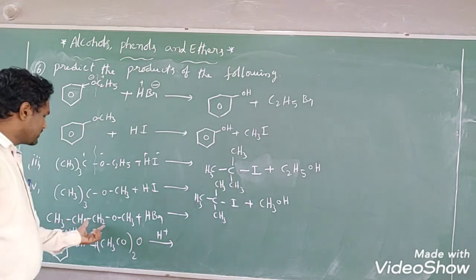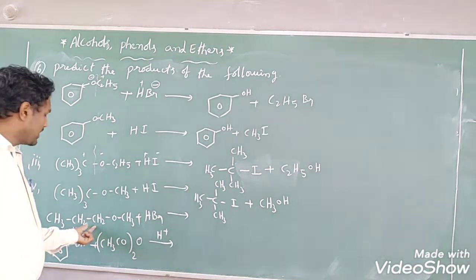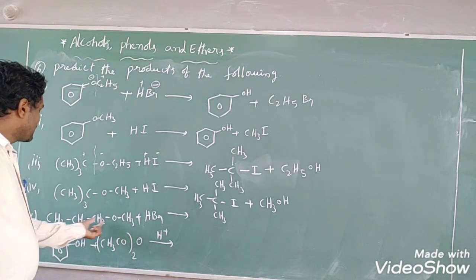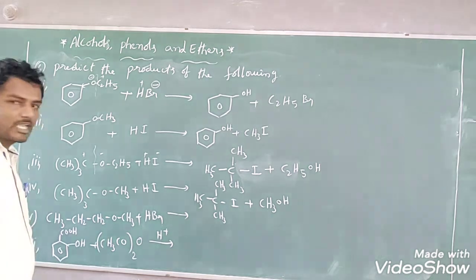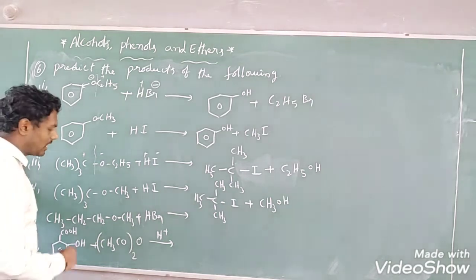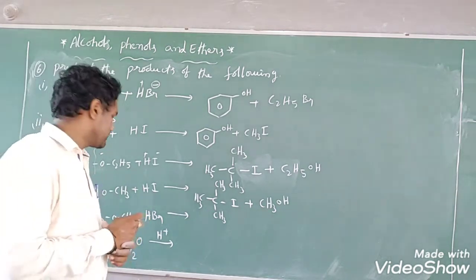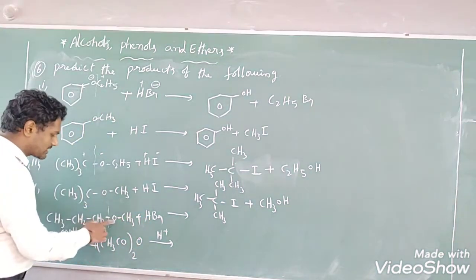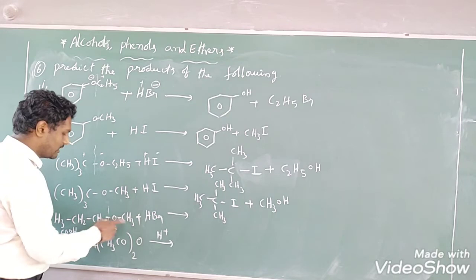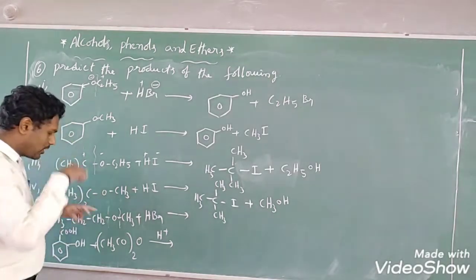Now in this case you see that one side methyl is there, another side propyl is there, so it is methyl propyl ether. Where does the bond break? How do we identify? In both cases only a primary carbocation is developed. Then we identify by which side the carbon has more hydrogen atoms. If you break the bond between this carbon and oxygen, here 2 hydrogens are there; here 3 hydrogens are there. The side with more hydrogens is where the bond breaks.